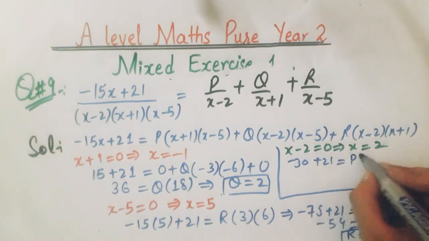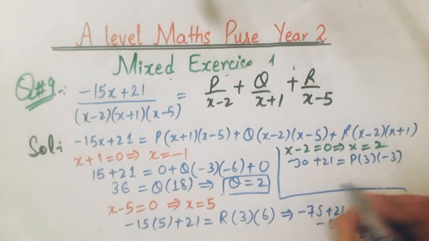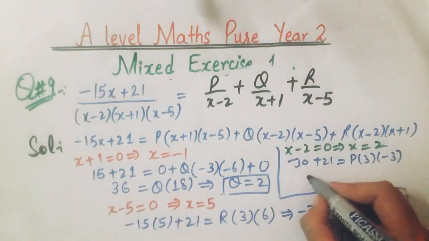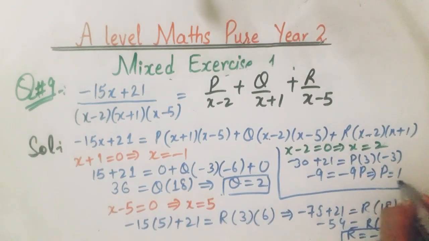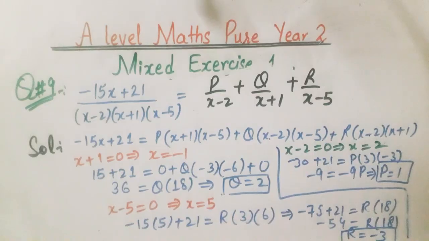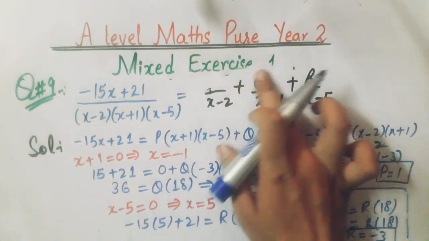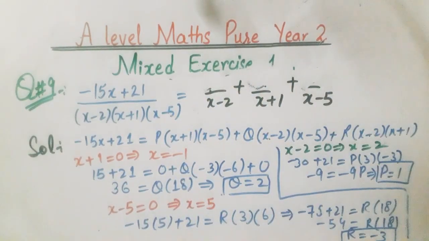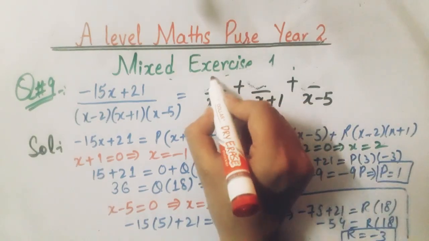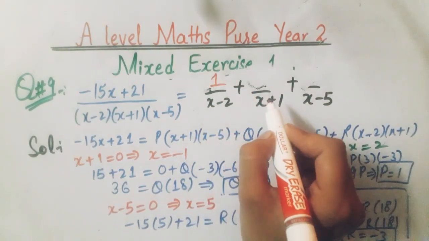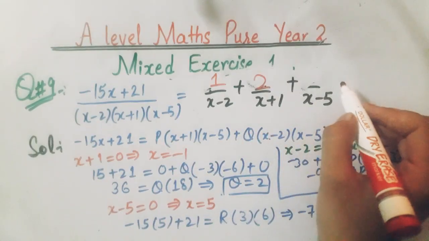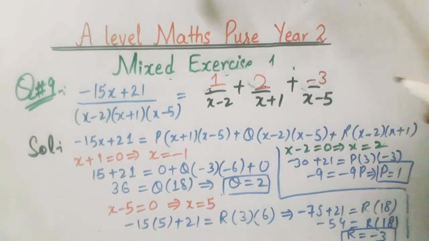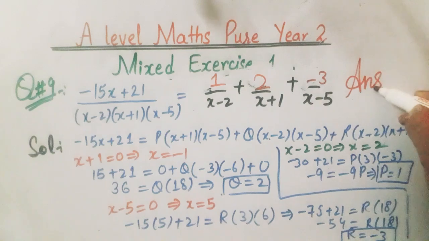So p into 3 into minus 3. So we get minus 9 equals minus 9p, which implies that p equals 1. Now substitute the values of p, q and r and write the final answer. So the value of p is 1, the value of q is 2 and the value of r is minus 3. So this is the final answer.